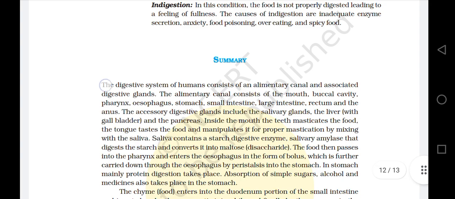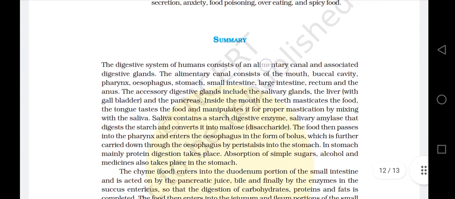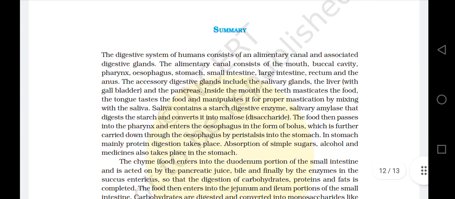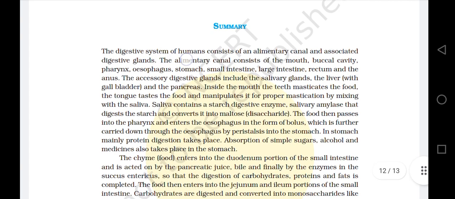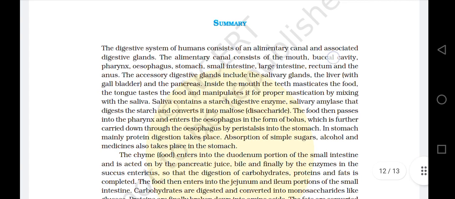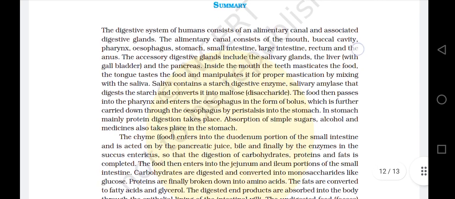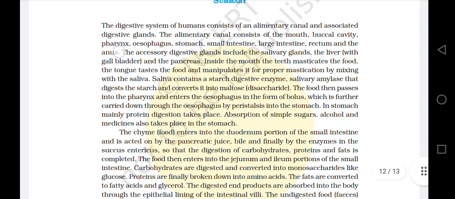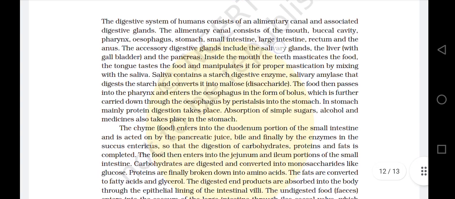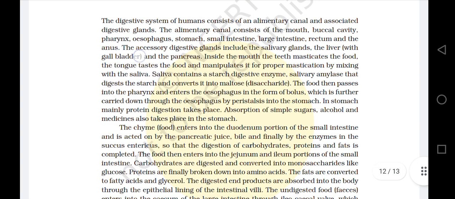Summary: the digestive system of humans consists of an alimentary canal and associated digestive glands. The alimentary canal consists of the mouth, buccal cavity, pharynx, esophagus, stomach, small intestine, large intestine, rectum, and the anus. The accessory digestive glands include the salivary glands, the liver with gallbladder, and the pancreas.